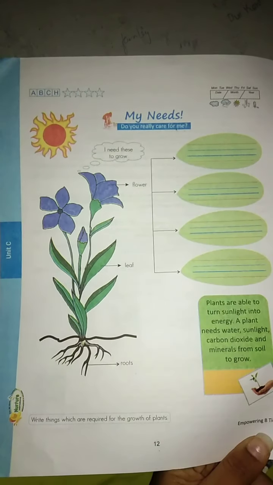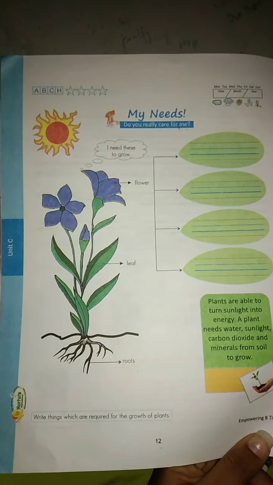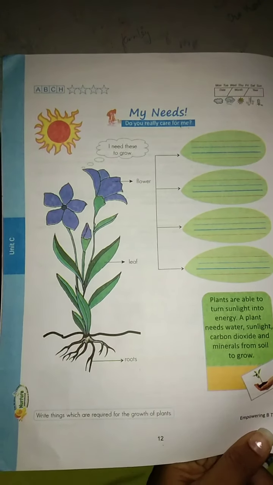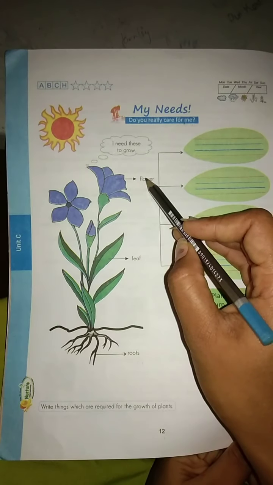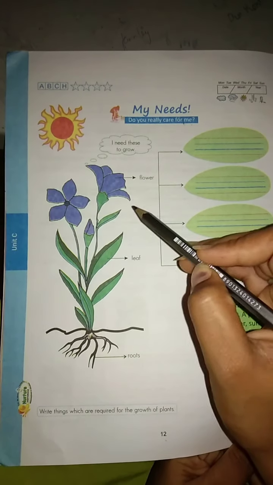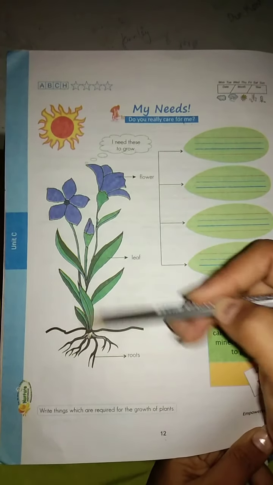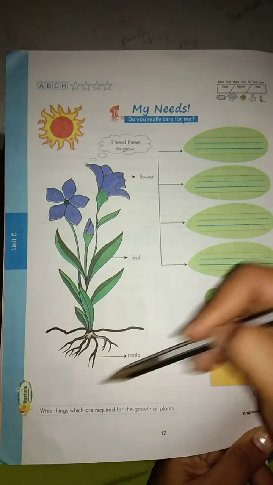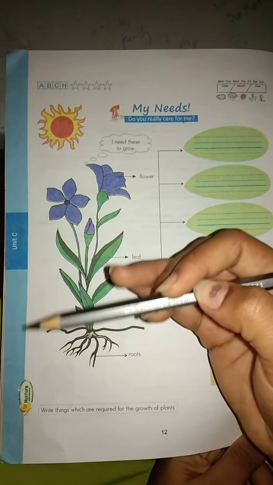We always care for the plants. How will the plants grow? I told you, right? From root to shoot, shoot to stem, stem to leaf, leaf to flower. Now we'll see what all it requires to grow.